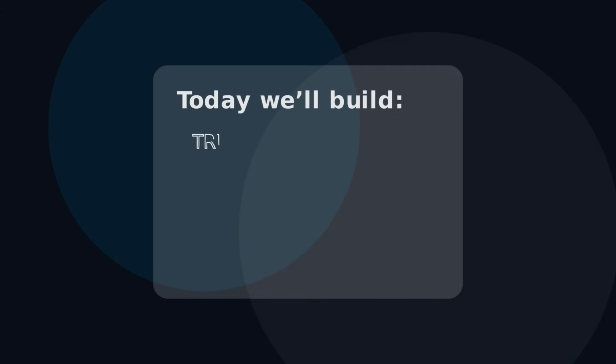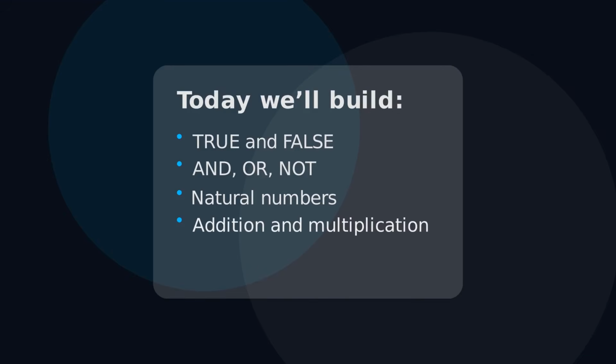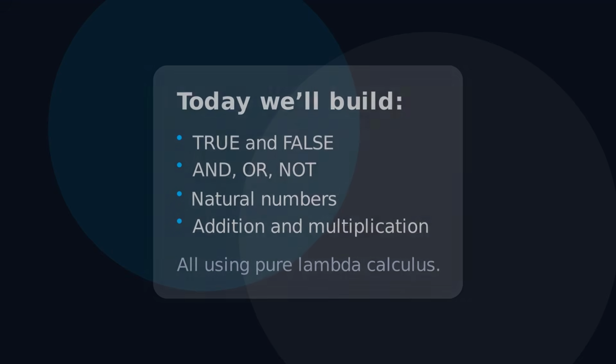Today, we will build true and false, so the Boolean values, and, or, and not, so the operators which act on Boolean values, natural numbers, and addition and multiplication, as well as the successor function, by the way, all using pure Lambda calculus. So we will build all of these notions and operators just using functions.